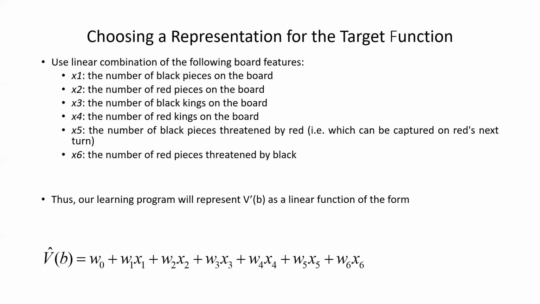तो क्या करेंगे हम? किसी भी बोर्ड स्टेट के लिए फंक्शन V dash हम ले लेते हैं, या V cap. I'll represent it as V cap b. तो V cap will be calculated as a linear combination of following board features. जितने भी board features होंगे उनके हम एक linear function या linear combination calculate करेंगे.